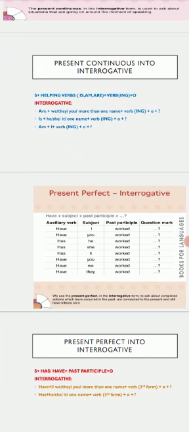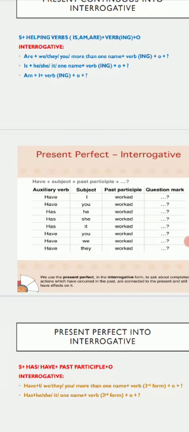Same is the case with present perfect tense. Let's just start with the structure. In present perfect tense, we have subject at the first position, then we have our has and have, and then the past participle form, and then the object. But if we want to make an interrogative sentence in present perfect tense, we will use our helping verbs at the first position, and the same structure would be followed.